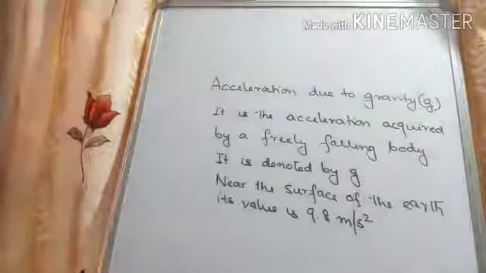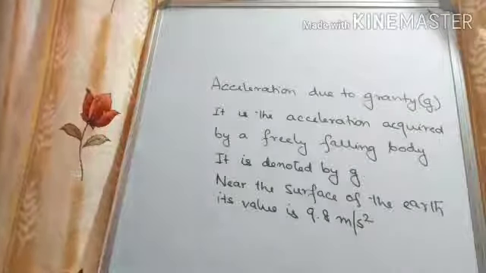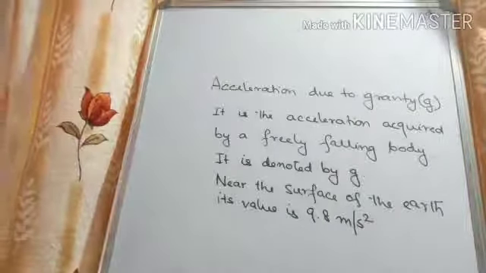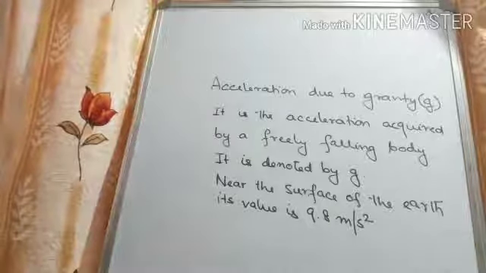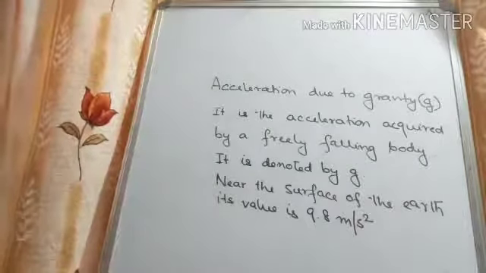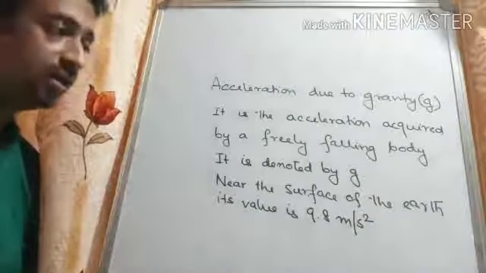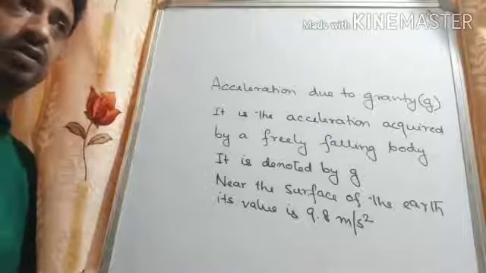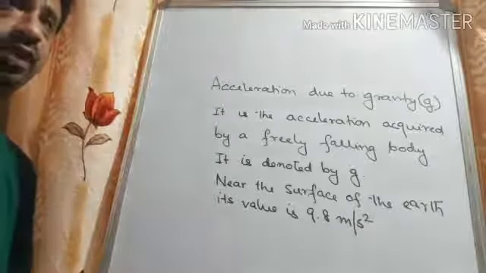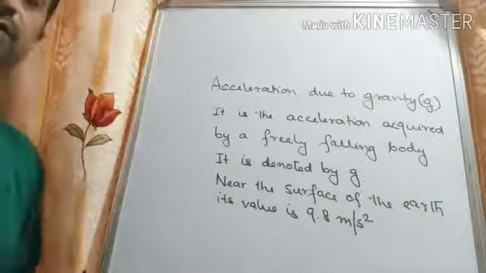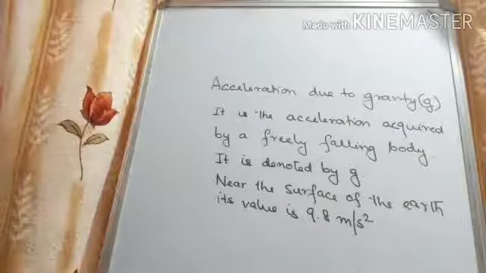This is acceleration due to gravity. It is the acceleration acquired by a freely falling body. It is denoted by small g. If we consider the object near the surface, not very far from the surface of the earth, then its value will be 9.8 meter per second square.